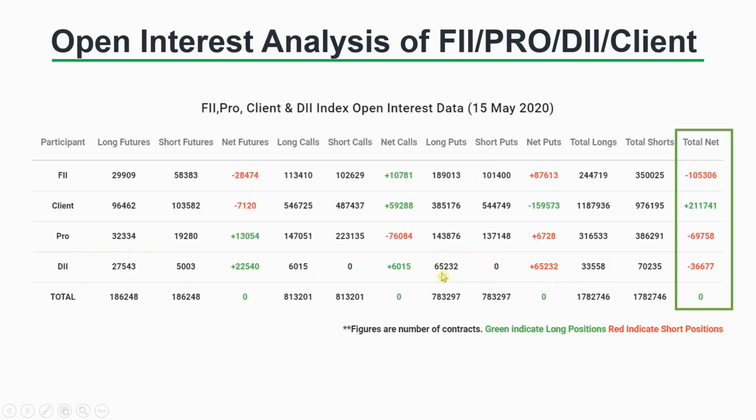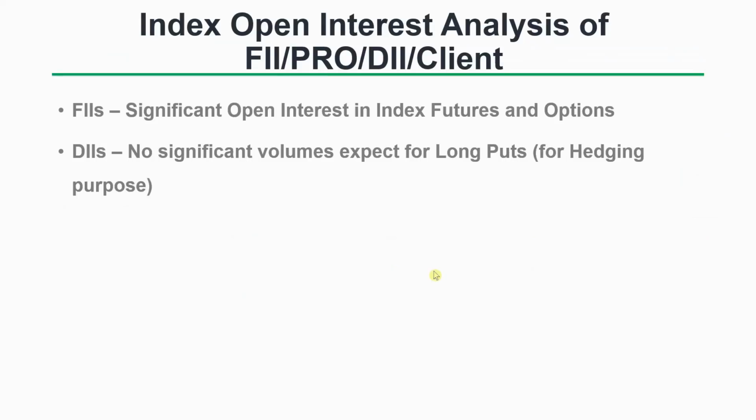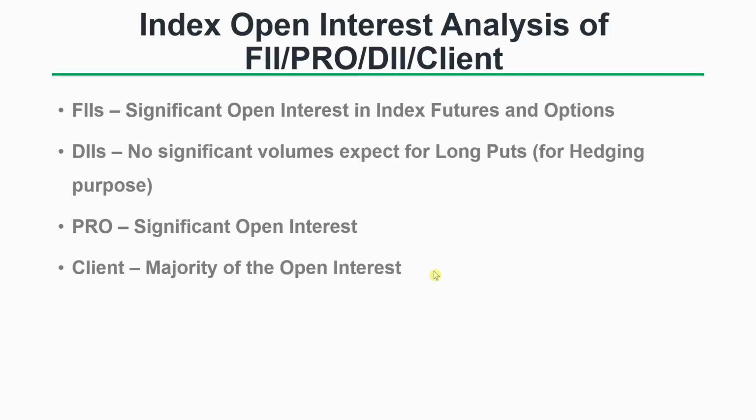These long puts are bought by the DIIs to hedge their cash positions, right? To hedge their stock positions. So from this we can conclude that FIIs have significant open interest in index futures and options. DIIs have no significant open interest except for long puts for hedging purposes. Pros have significant open interest, and clients have the majority of the open interest.